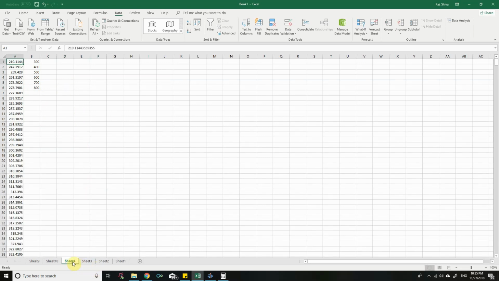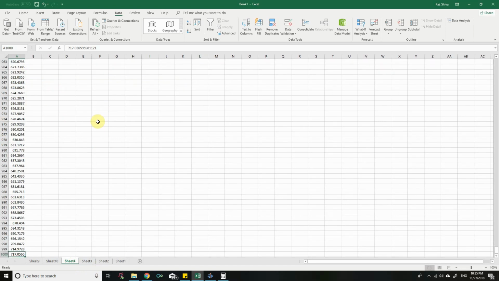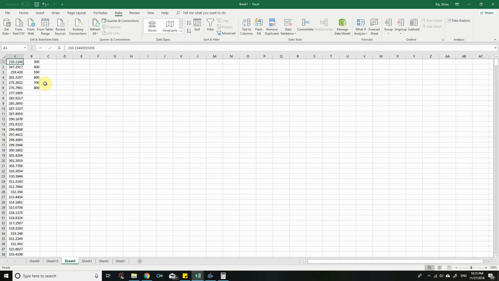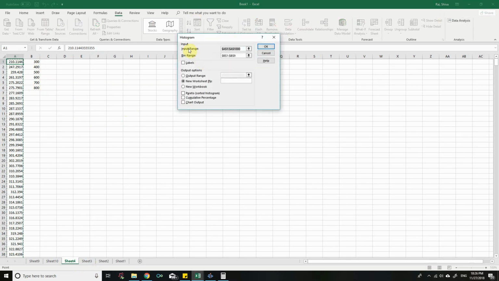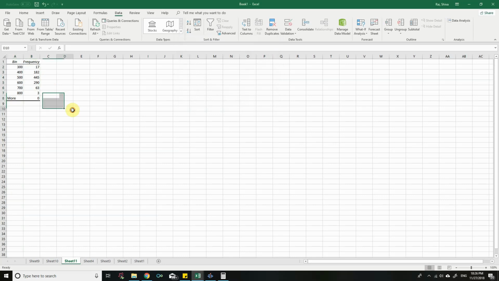Now let's go for type 3 car. Here the least amount is 210 and the highest amount is 717. So that's why I went for 300, 400, 500, 600, 700 and 800. Now again go to data analysis, histogram, click on OK. Input range A1 up to A1000, bins B1 up to B6. Alright, then click on OK. Thus we get this one.